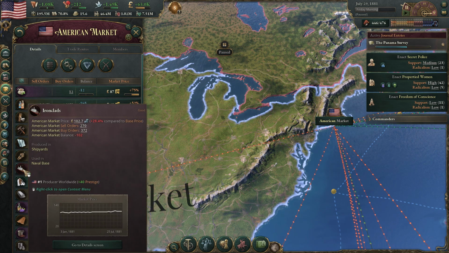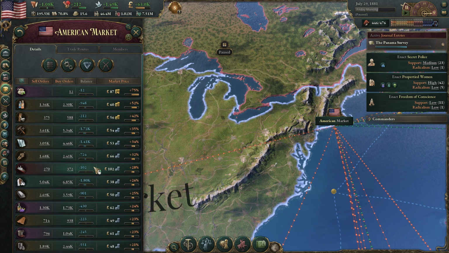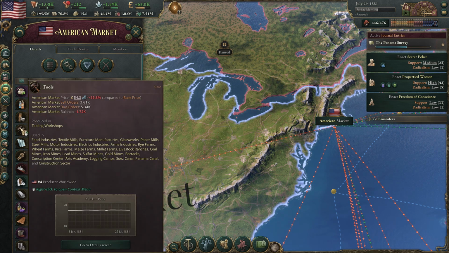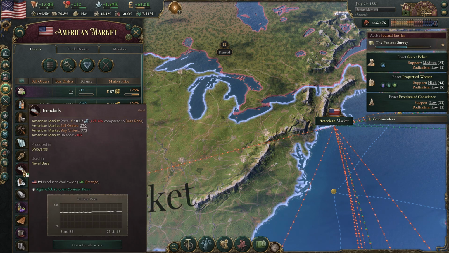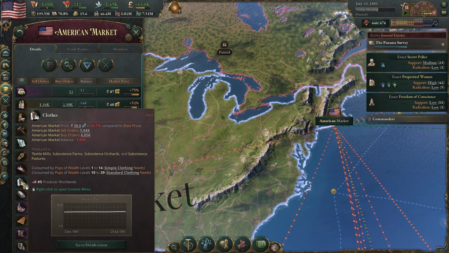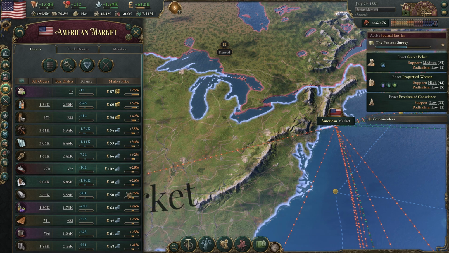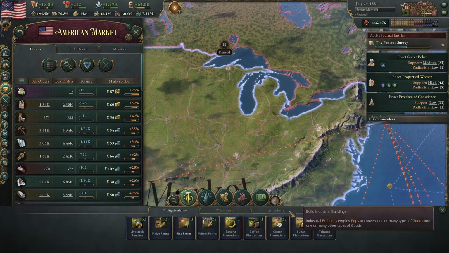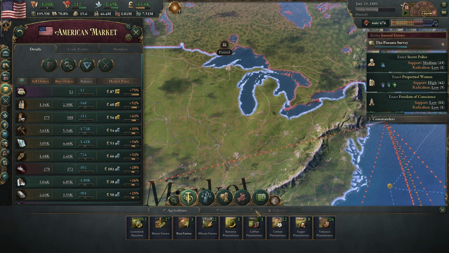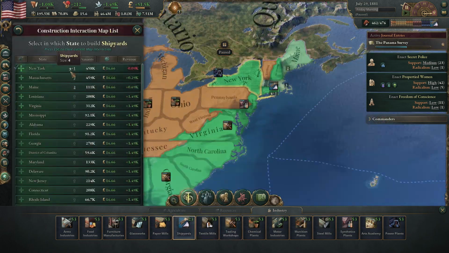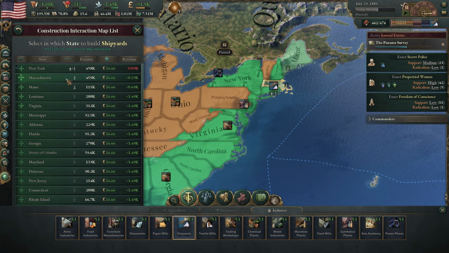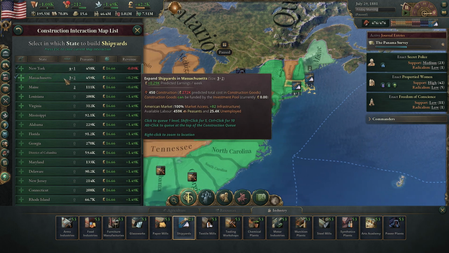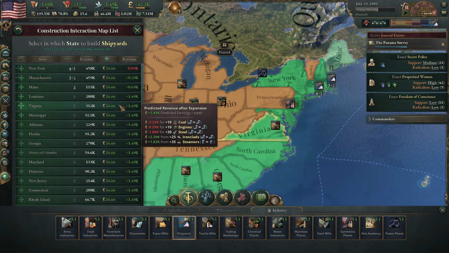All right, so I think shipyards could be built up. It's already done the tooling workshops, so let's do the glass works, the shipyards, and the textile mills. All right, so let's get all that started. I guess the shipyards we'll do first. We'll do one in New York here, and then Massachusetts has a large number of peasants. They actually have more than New York does. So we're going to get several of those in Massachusetts as well.